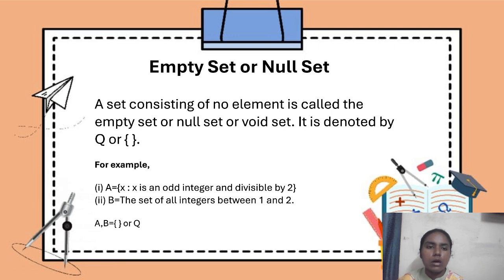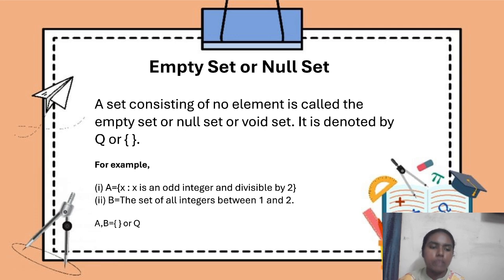Empty means nothing will be there, and that's what this set signifies. A set consisting of no element is called the empty set, null set or void set. It is denoted by curly brackets with no element or the symbol I just mentioned in the slide. An empty set does not have any elements in it, so those sets are called empty sets.